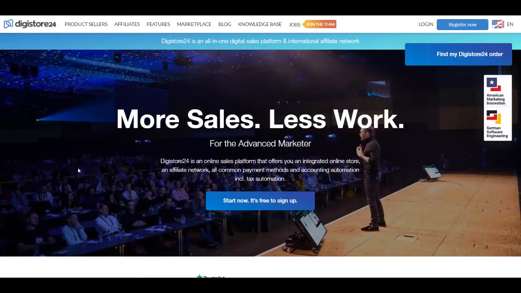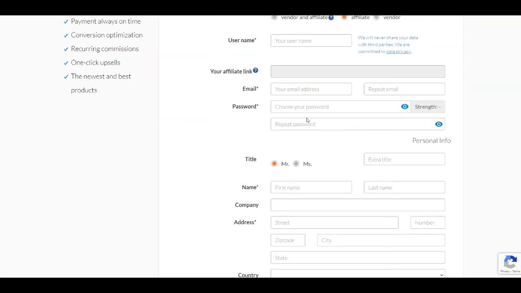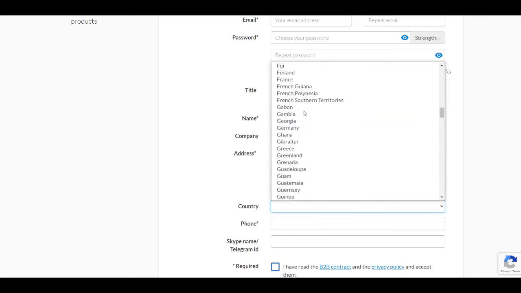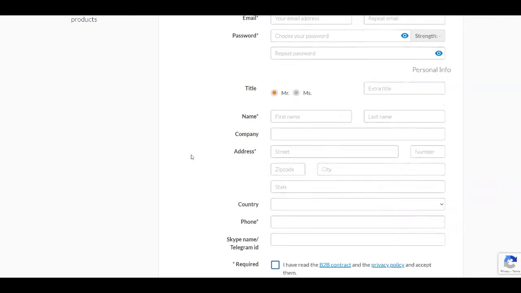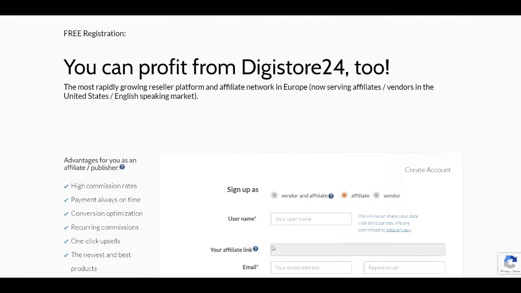All you need to do first of all is, of course, to create an account for absolutely free by clicking on the register now button up here. Then you need to select here to sign up as an affiliate. You're going to put the username, your email address, a password, your title, your name here. The fields that don't have the symbol up here are not required, so you can leave them empty. You need to put your first name, last name. You can leave the company section empty. Of course, you have the address, the country. As you can see over here, this is available all around the world, just like I promised you at the beginning of this video. It is required to put your phone number and then to agree to the privacy policy. Then you need to click on register for free now so you can create your account for absolutely free.